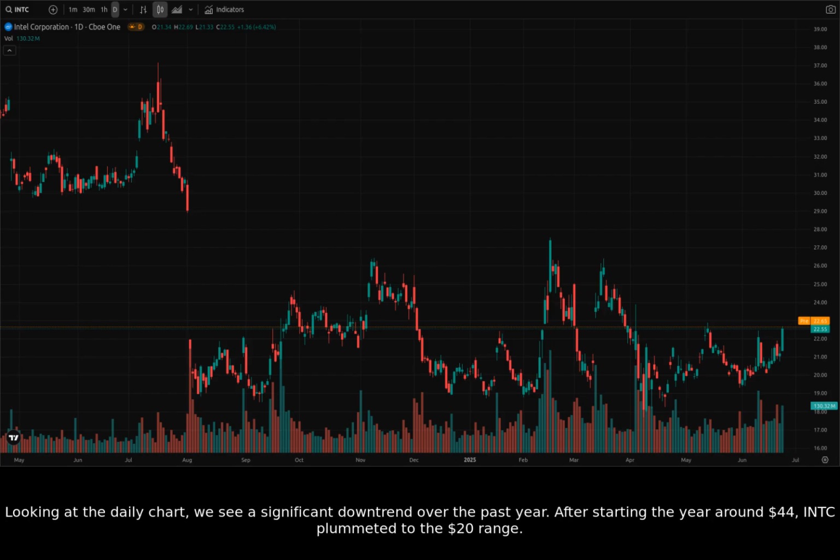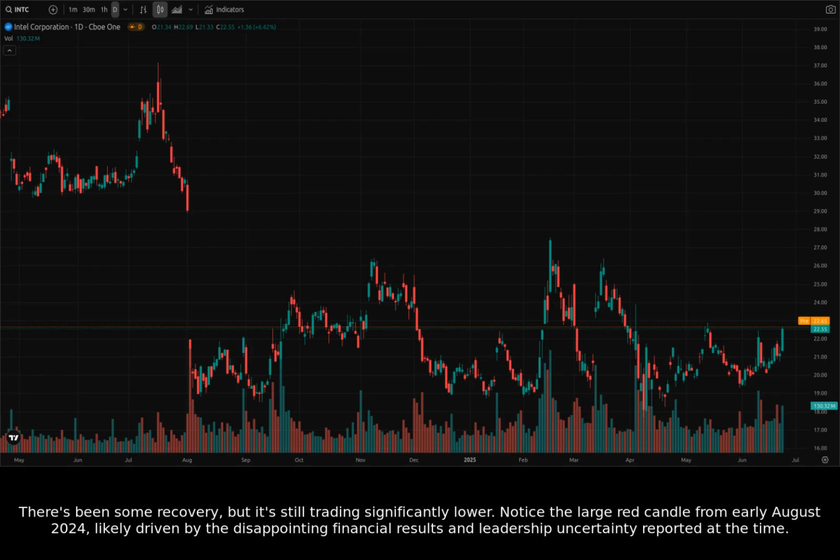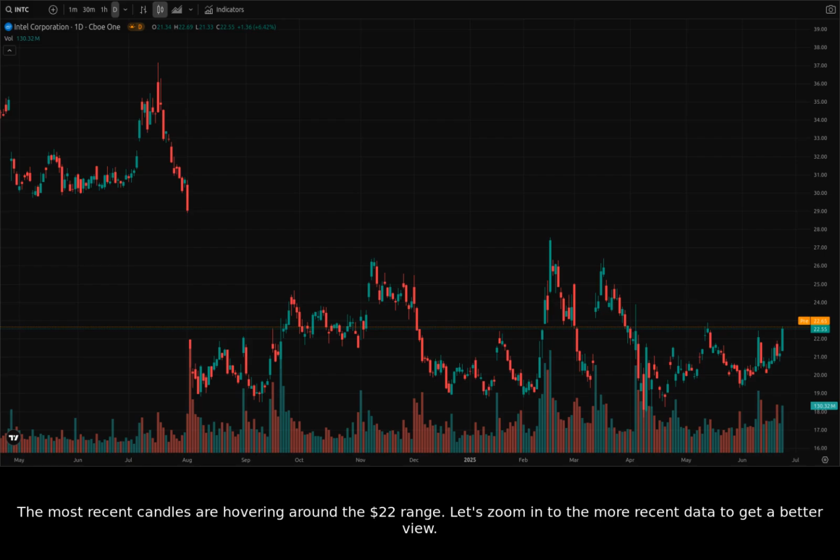Looking at the daily chart, we see a significant downtrend over the past year. After starting the year around $44, Intel plummeted to the $20 range. There's been some recovery, but it's still trading significantly lower. Notice the large red candle from early August 2024, likely driven by the disappointing financial results and leadership uncertainty reported at the time. The most recent candles are hovering around the $22 range.